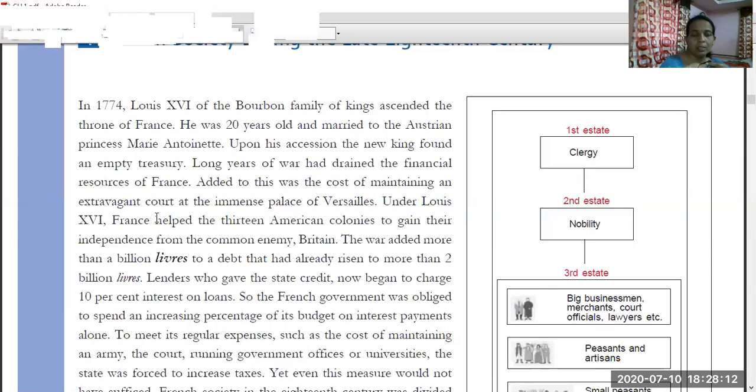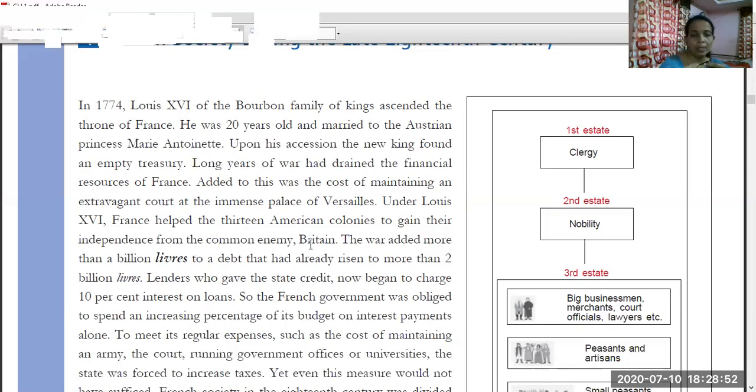Britain is the old, ancient enemy of France, and the 13 colonies belonged to Britain but were in America. These colonies were not ready to follow the control of Britain. So the war took place between the 13 colonies and Britain, and in this war, France helped the 13 colonies. This again became a burden on the French treasury.